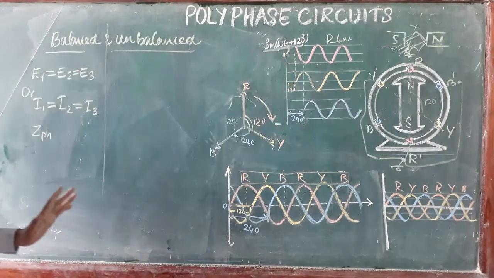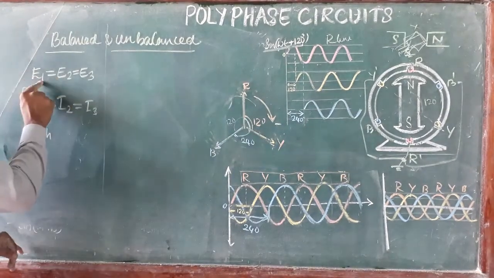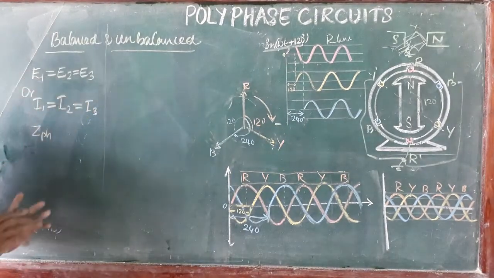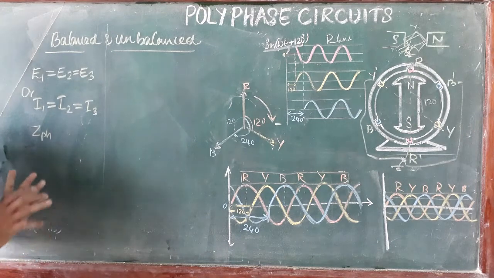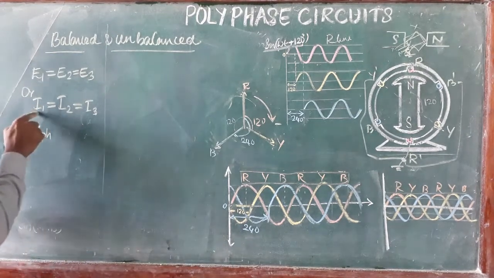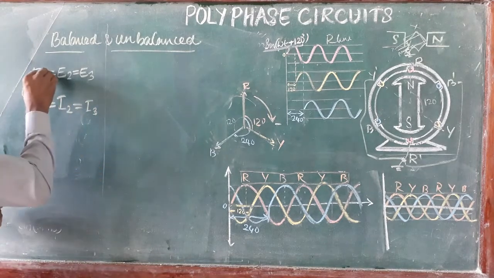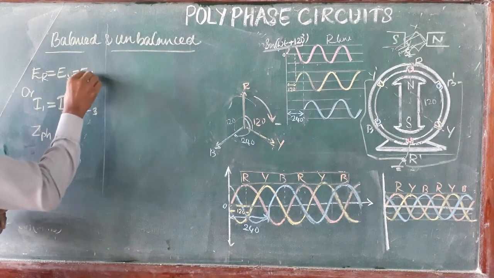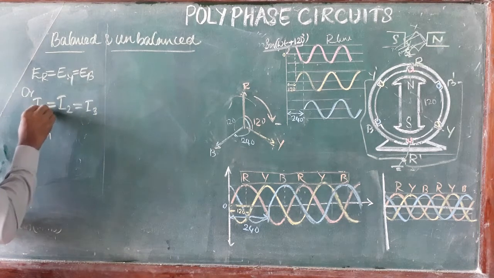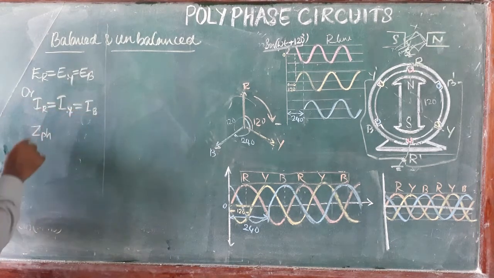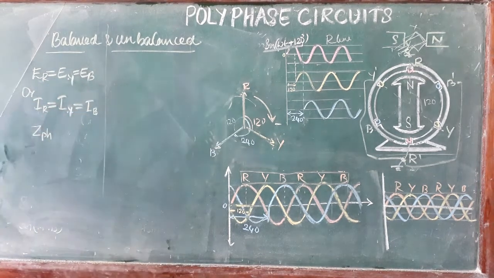The phase voltages are the same. Next, the currents are also the same: I1 equal to I2 equal to I3, that is, IR equal to IY equal to IB.